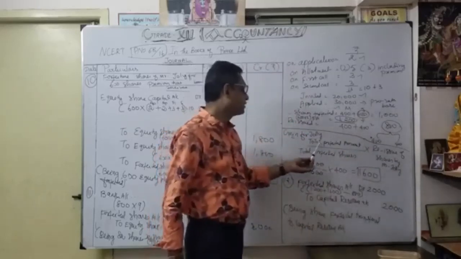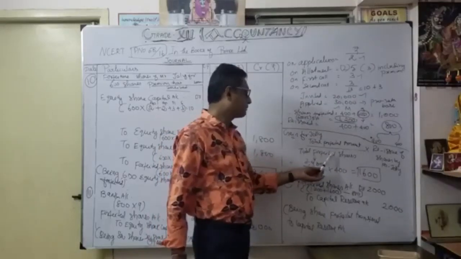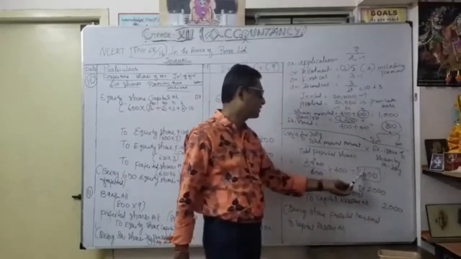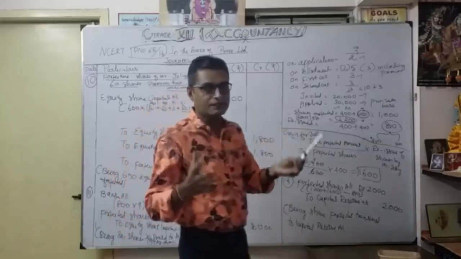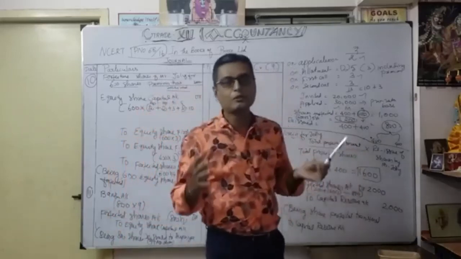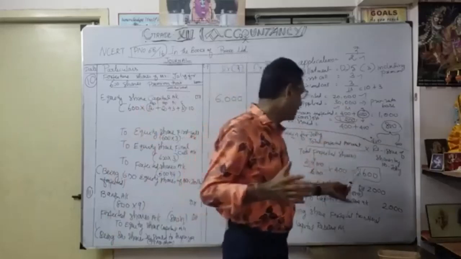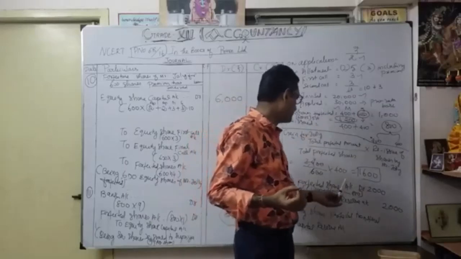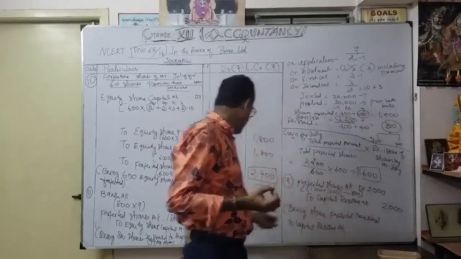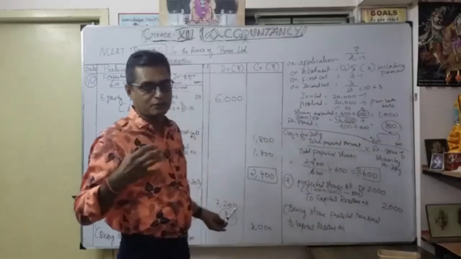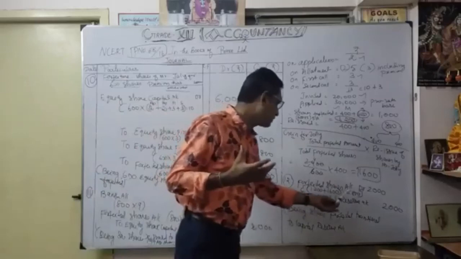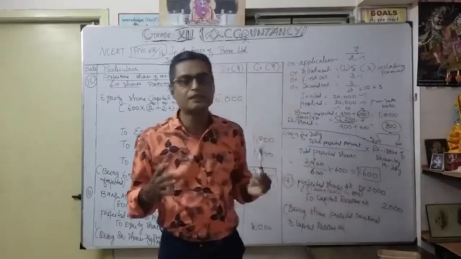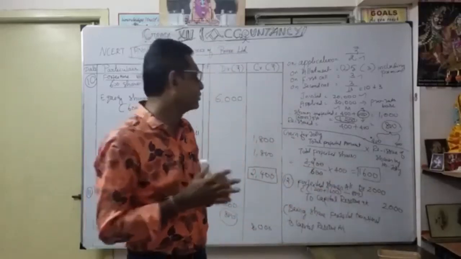So gain for Jolie is total forfeited amount divided by total forfeited shares, into reissue of shares by Jolie. That's what we substitute. We get 1600. So out of 2400, we consider only 1600 because only 400 shares go into reissue. Likewise, we calculated 1200 for Mohit and 1600 for Jolie, together 2800, minus 800. This is gaining, this is losing, the company losing money. So the net amount is 2000, transferred to the capital reserve account. That's very, very important whenever there is a partly reissue.